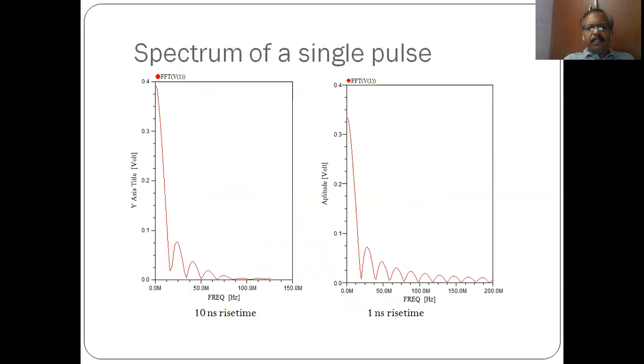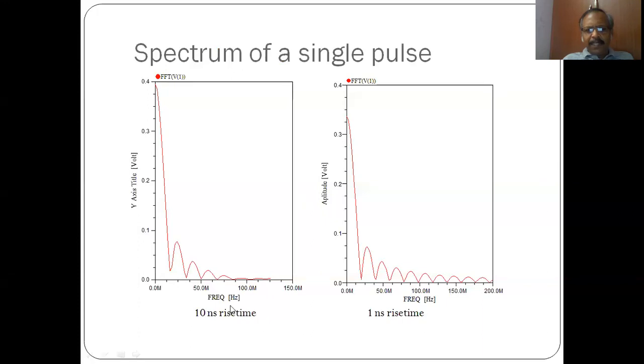This slide gives you the spectrum of a single pulse by taking the FFT. You all know the frequency domain tells you the bandwidth occupied by the signal, which is obtained by taking the FFT of the signal in the time domain. The same 50 megahertz signal, I can have a 10 nanosecond rise time, or I can have a 1 nanosecond rise time. So the rise time alone is varied, whereas the pulse width is held constant, 10 nanoseconds on time.